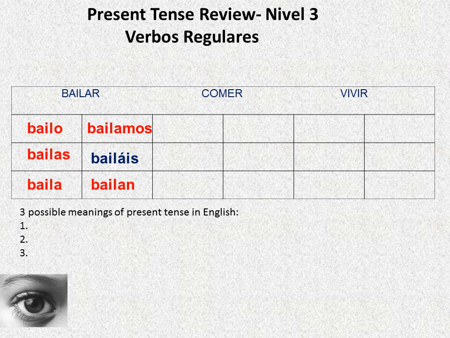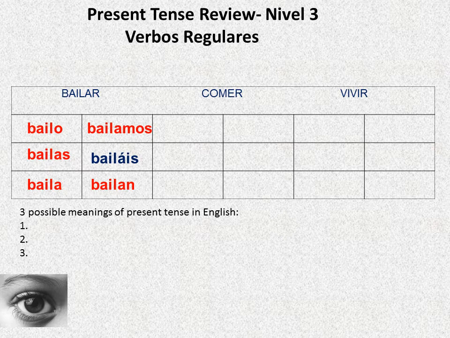Bailamos, amor mío. Vosotros and vosotras, which is only in Spain, it's informal, it's bailáis, with an accent on the A. And ellos, ellas, ustedes bailan. So we do these endings with all AR verbs.